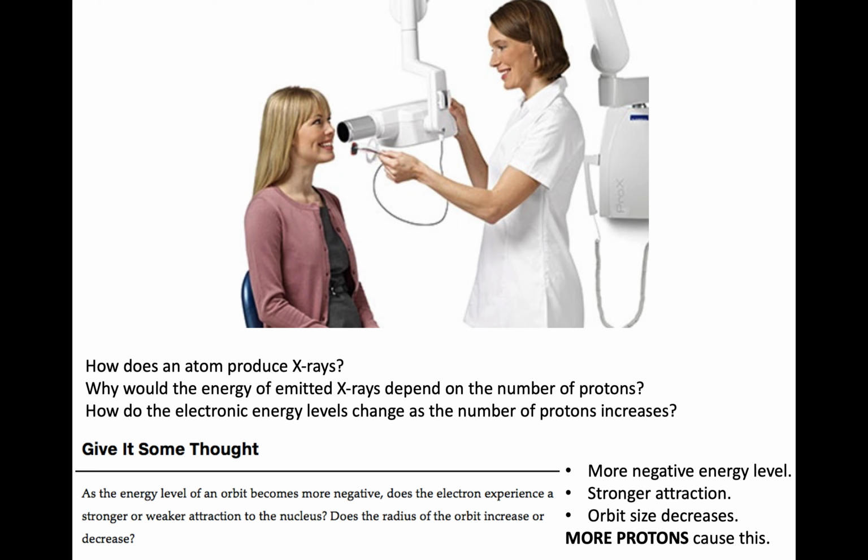Now, I mentioned that he was measuring emitted X-rays. How does an atom produce X-rays? Why would it depend on the number of protons? What's happening to the electronic energy levels as the number of protons changes? I'm sure you've been to the dentist and had an X-ray done. How do they make X-rays? Do they have a big box of X-rays? Where do the X-rays come from? And how could an atom emit X-rays?